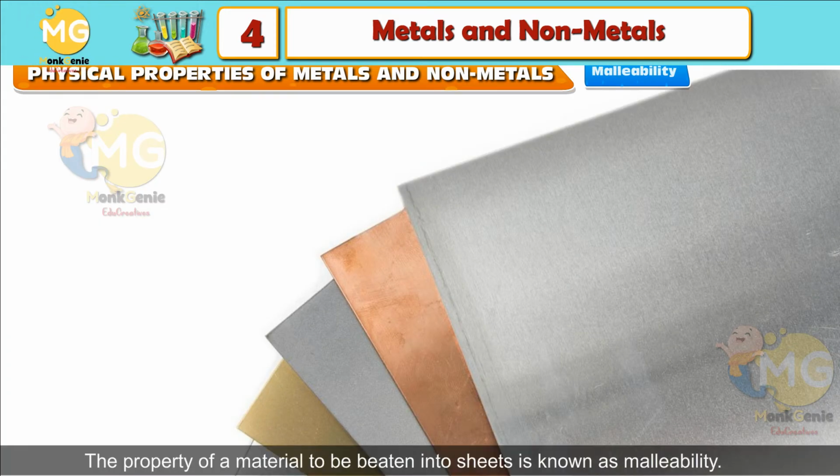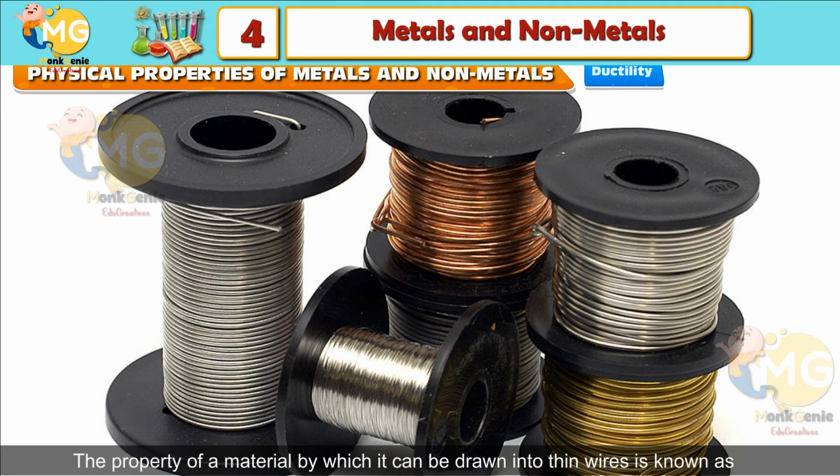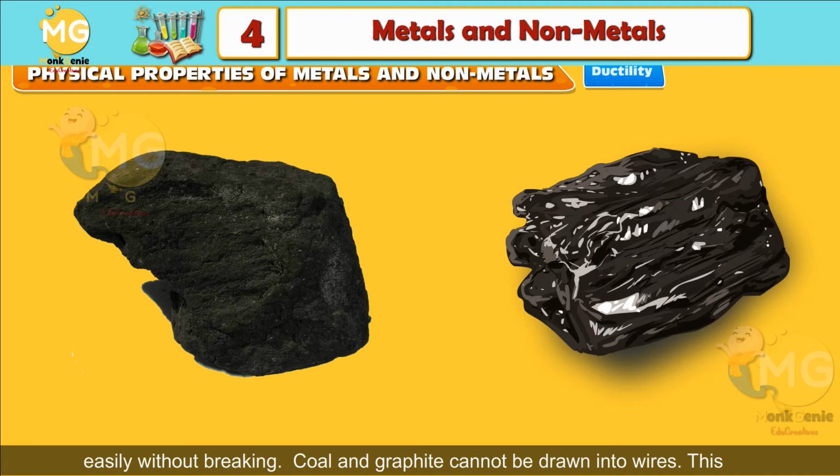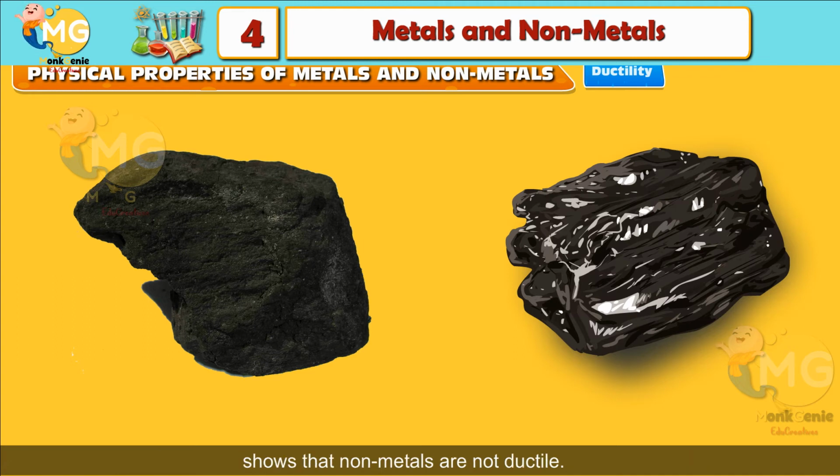Malleability. The property of a material to be beaten into sheets is known as malleability. Ductility. The property of a material by which it can be drawn into thin wires is known as ductility. You have seen electrical wires are thin strands of copper and aluminium, which are metals. These thin strands can be turned and twisted easily without breaking. Coal and graphite cannot be drawn into wires. This shows that non-metals are not ductile.